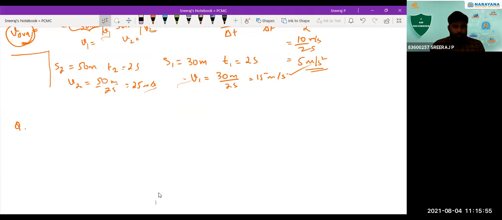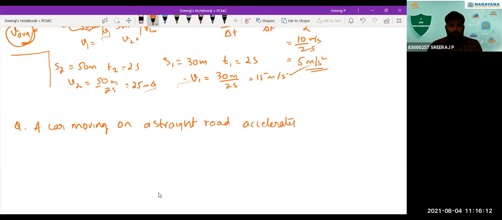A car moving on a straight road accelerates from a speed of 4.1 meter per second to a speed of 6.9 meter per second in 5 seconds.